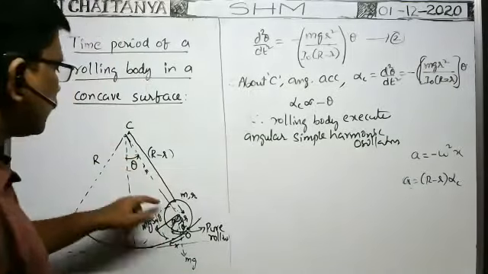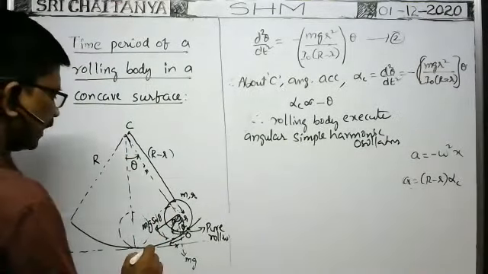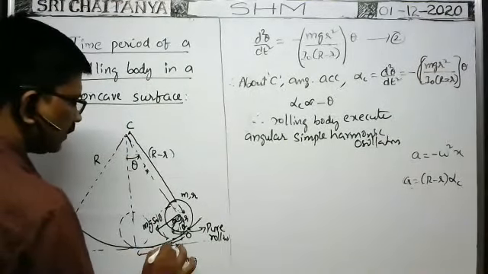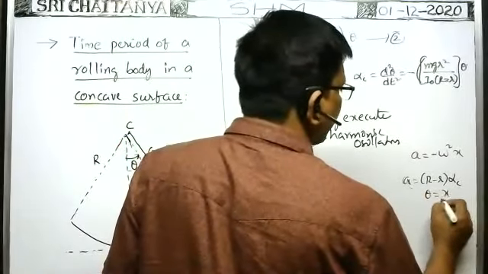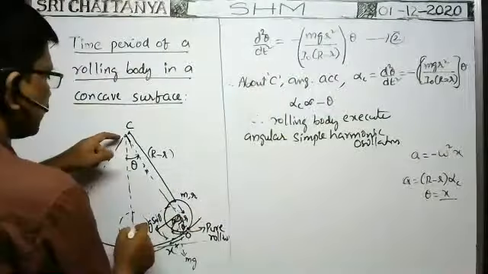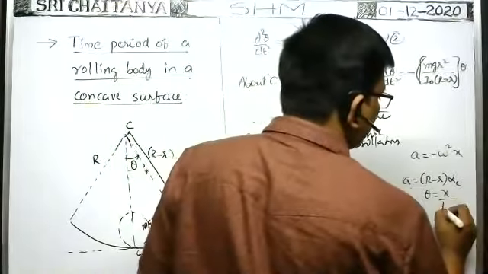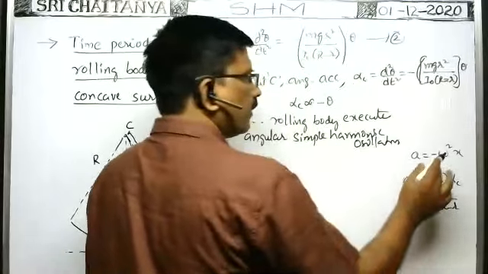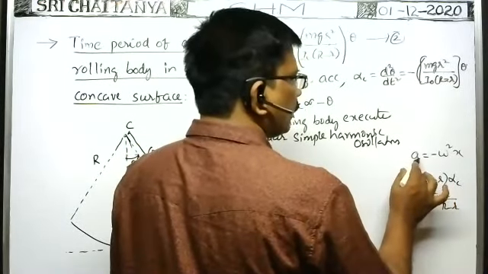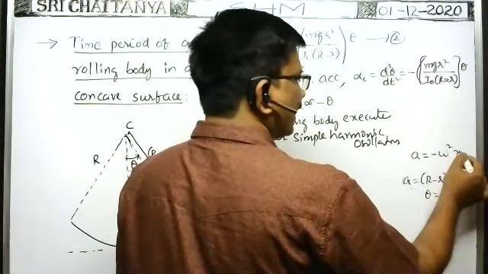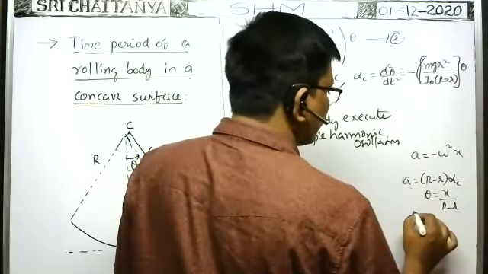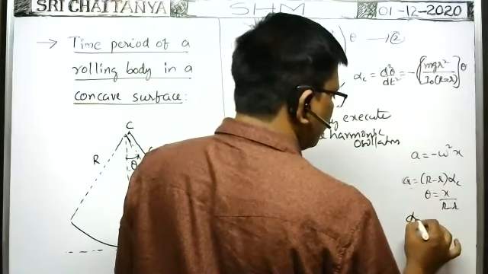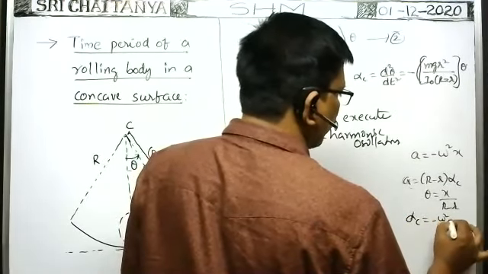From the diagram, theta is equal to X by R. You take this distance as X, then theta is equal to X by R. Theta is equal to X by R, where R is the radius of the circular path, equal to capital R minus small r. Now we substitute the values here. A is capital R minus small r into alpha C, minus omega square into X, which is theta into capital R minus small r. Therefore, angular acceleration alpha C is equal to minus omega square into theta only.